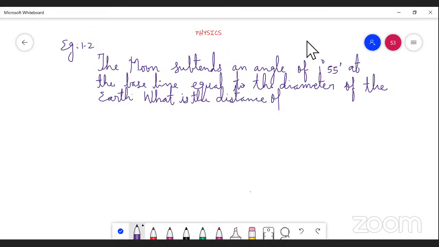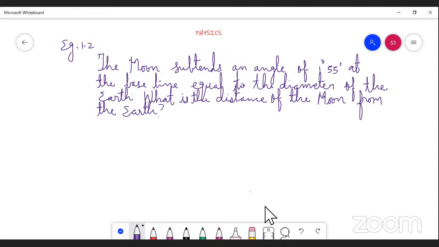What is the distance of the moon from the earth? From the earth. So the radius of the earth is also given in your question.